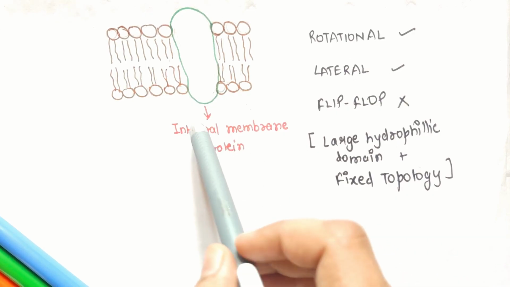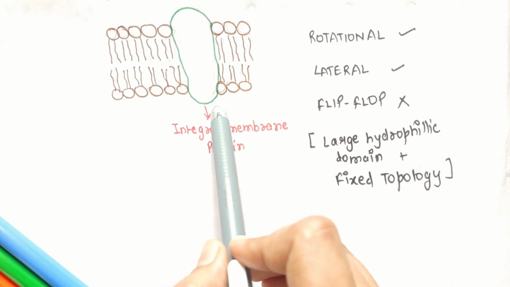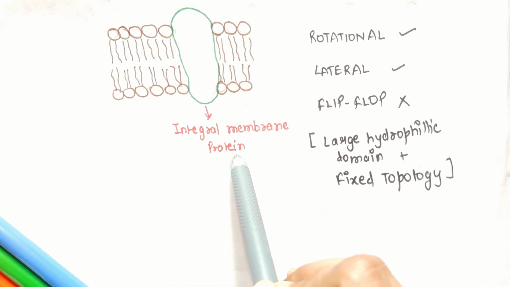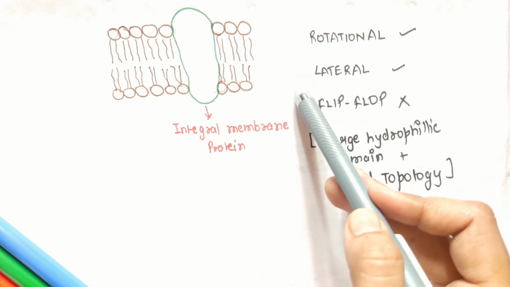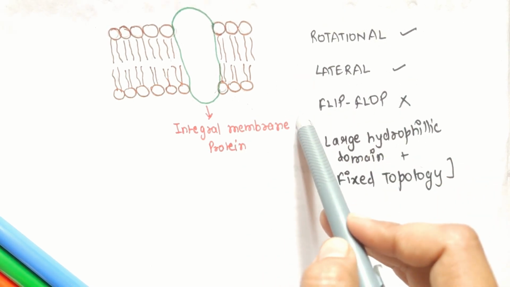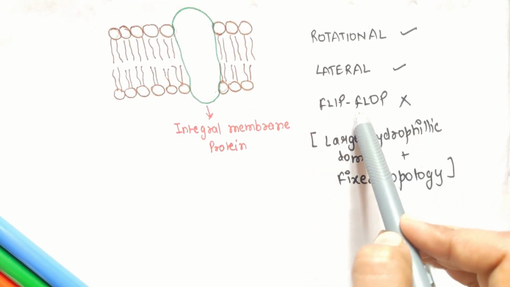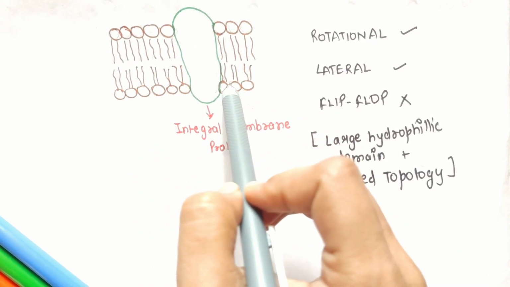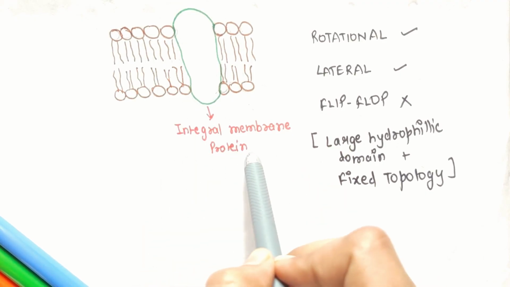Now let us talk about different types of movement in case of protein molecules. So these integral membrane proteins also undergo different types of movement, like rotational movement or lateral diffusion, but they do not undergo this flip-flop movement. Why? Because of these large hydrophilic domains and fixed topology, the flip-flop movement of these integral membrane proteins is highly prohibited.